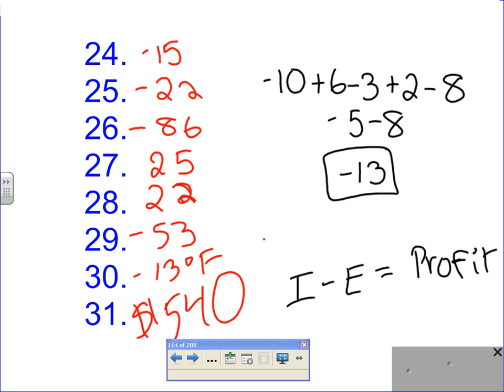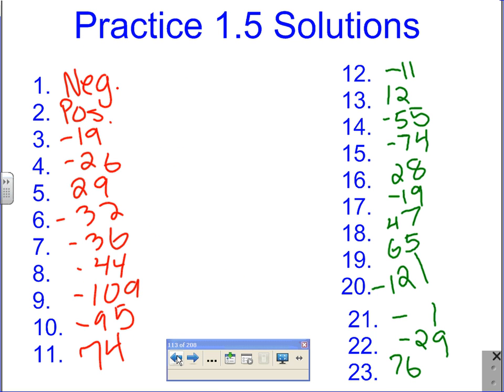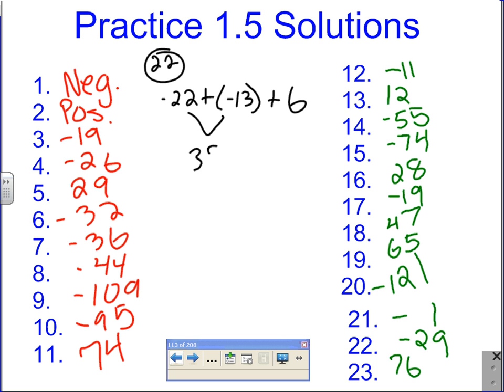Okay, go for it. All right, 22. The problem is -22 plus -13 plus 6. Okay, so the first thing you do, Mary, add, subtract from left to right. You're adding, and these two numbers are the same sign. Add them, put the negative in front. Second part, you're adding, and there's opposite signs. Subtract them, take the sign of the larger number, you get -29.